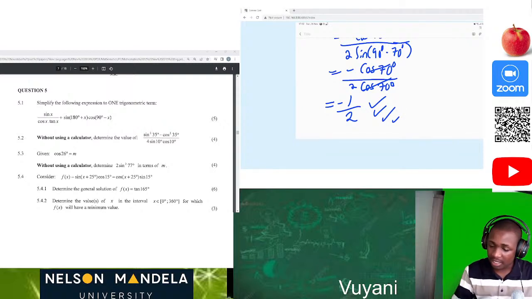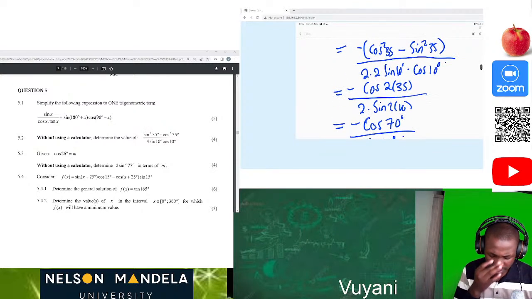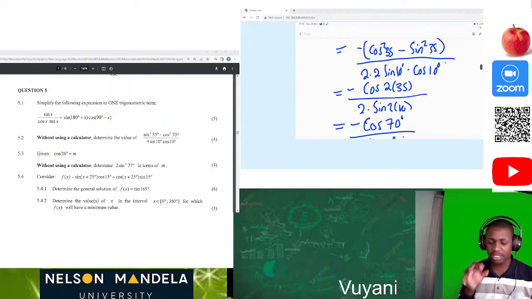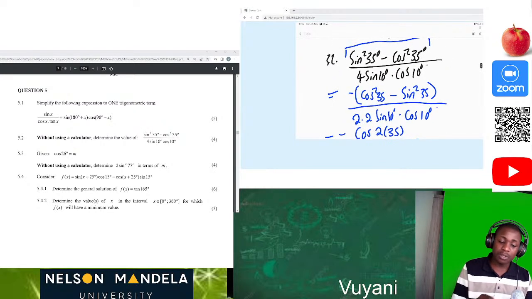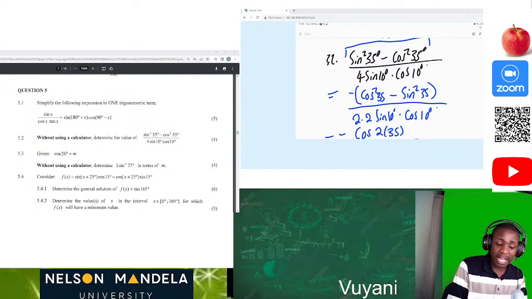You have your marks. Let me re-explain this question. It's quite challenging. It needs people to open their eyes. What I would also advise tomorrow is to please have your eyes open. Think fast, because you don't have time. So we're given sine squared of 35 minus cos squared of 35 degrees divided by 4 sine 10 times cos 10. We can see that the angles which we are given here are all the same, so the 35 and 35 are also the same.